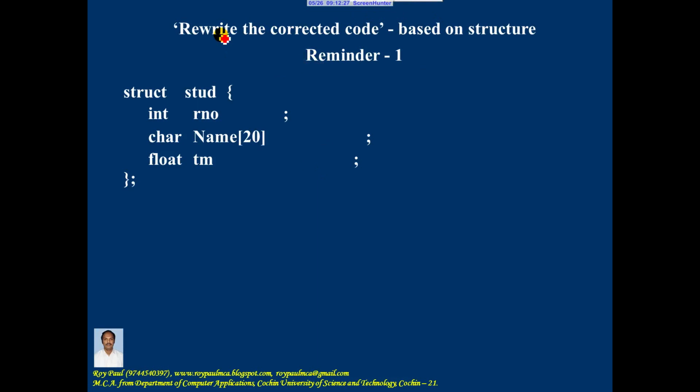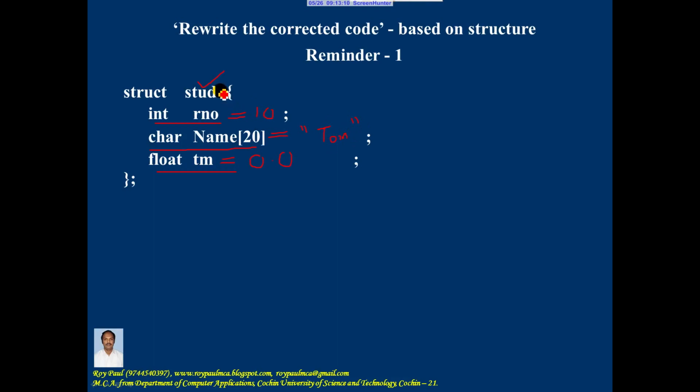To answer a "rewrite the corrected code" type of question based on structure, four reminders are there. Reminder 1: inside a structure, members should not be initialized. So this is a structure and these are the various members of the structure. Here I should not write int RNO is equal to 10. Here I should not write float total marks is equal to 0.0. Similarly, here I should not write char name of 20 equal to some name, say for example Tom,